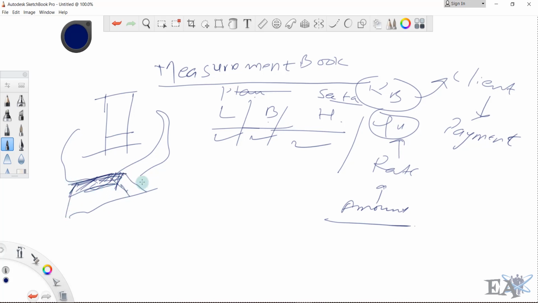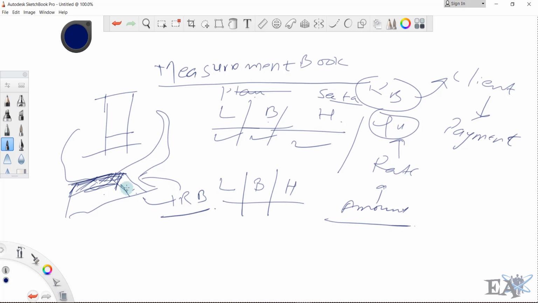Now that you have made the wall, you have to claim it in your running bill. You have to tell in the running bill that you have constructed this wall and you need the payment for it. For presenting this in the running bill, you need the quantity of the work that you have done. For that you need its length, its breadth and its height.